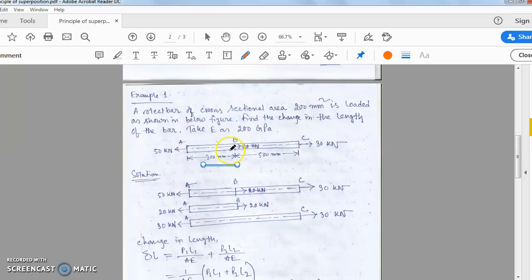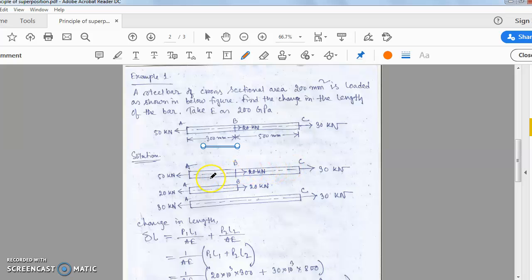So AB is a section and BC is a section. Now what is our observation? We can split this total bar into two different segments, one segment AB and another segment BC. Now we'll balance those forces so that we can find out the deformation at each section.